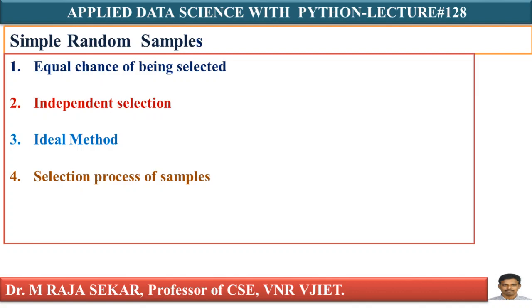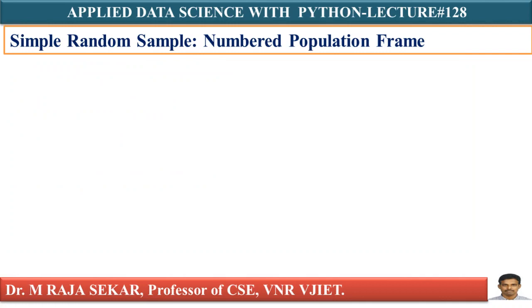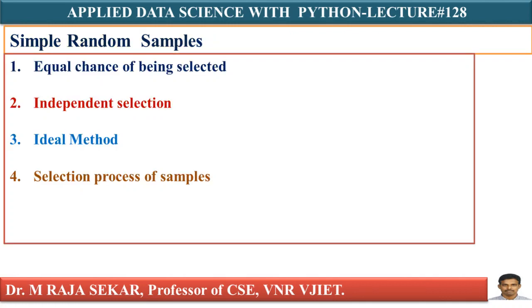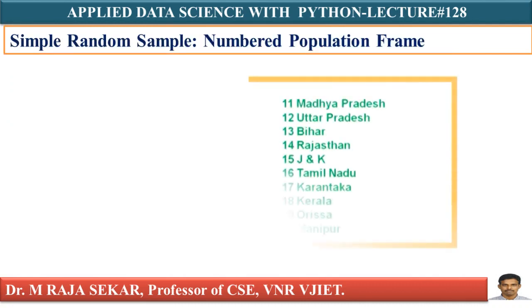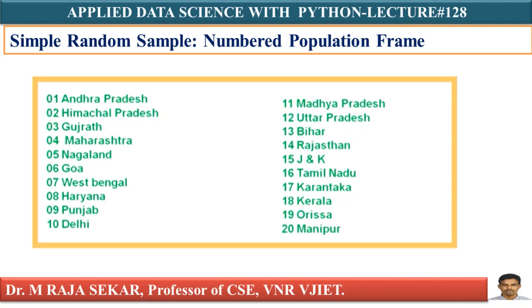Suppose we will try to understand the selection process of samples. As I told you, I can select samples from a random numbers table or computer random number generators. Computer random number generators I will discuss in future classes. For the time being, let me explain with the random numbers table. Suppose there are 20 states. I am collecting information of 20 states, isn't it? I want to choose 4 states randomly for a particular study for some purpose.